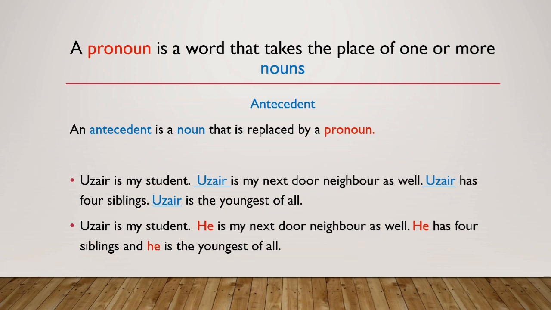And in the second example, Uzair is my student, he is my next door neighbor as well, he has 4 siblings, etc. So just have a look at the highlighted colors that I have used here. I have given a blue color to all the antecedents in the sentences. They are the nouns, and I have used the red color for the pronouns. So you can see in all these examples that I have written antecedent and Uzair in blue color so that you can understand easily that an antecedent is a noun in a sentence that is being replaced by a pronoun in the coming sentences or clauses. So a noun that is being replaced by a pronoun is known as an antecedent. I believe this is clear to you now.